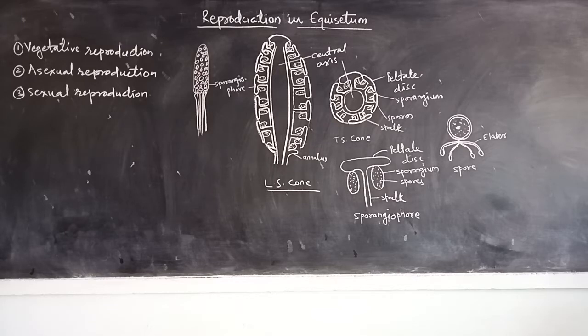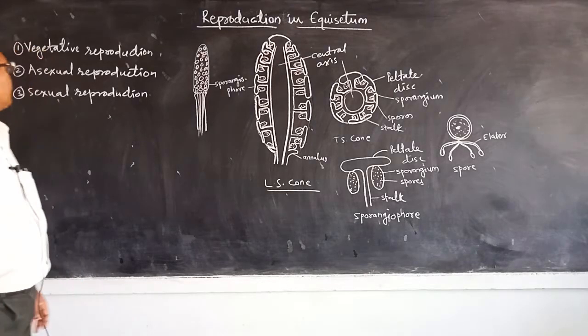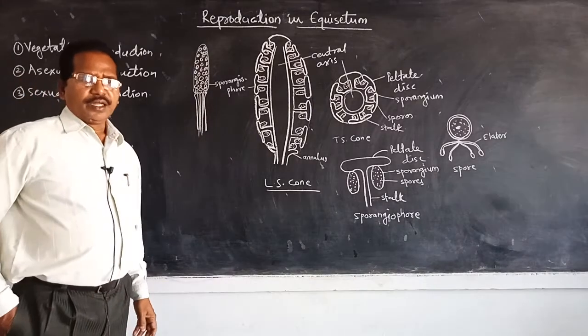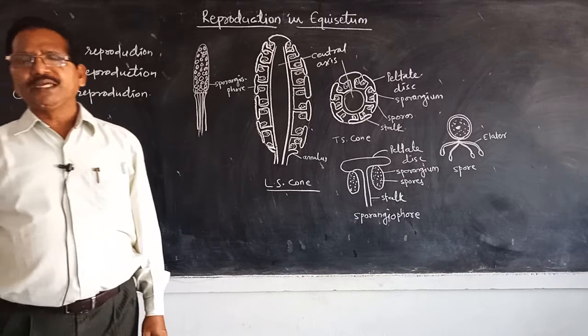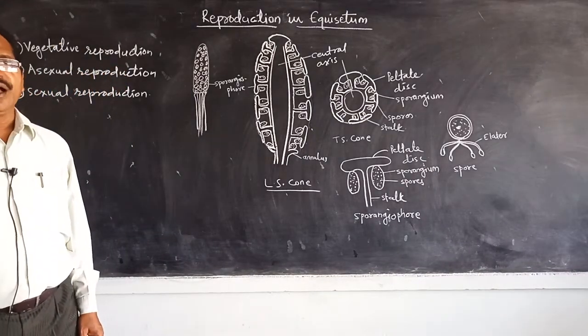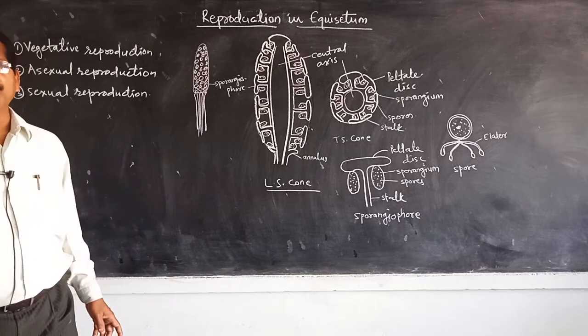In equisetum, reproduction takes place by means of three methods: vegetative reproduction, asexual reproduction, and sexual reproduction. The vegetative reproduction takes place by means of tubers, which are formed on the underground rhizomatous part.